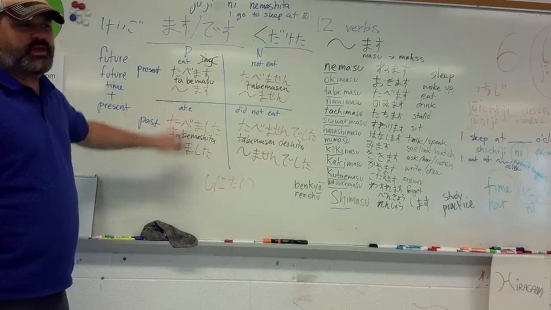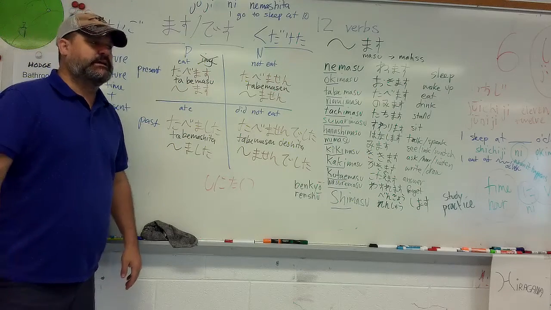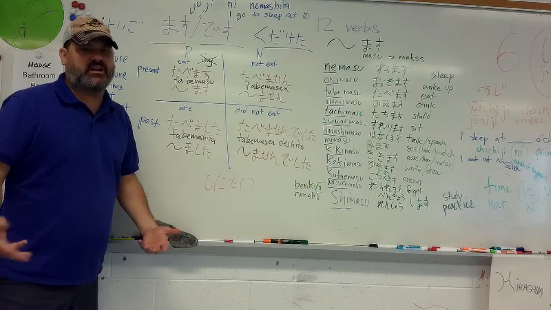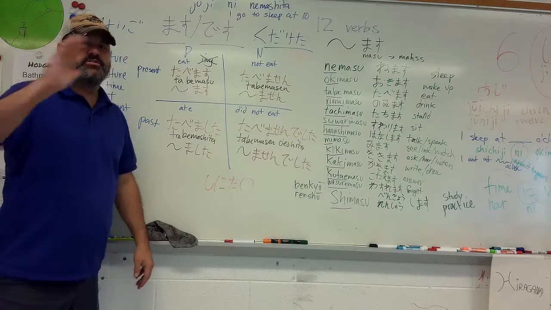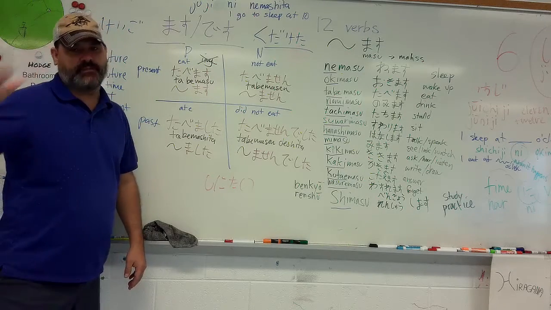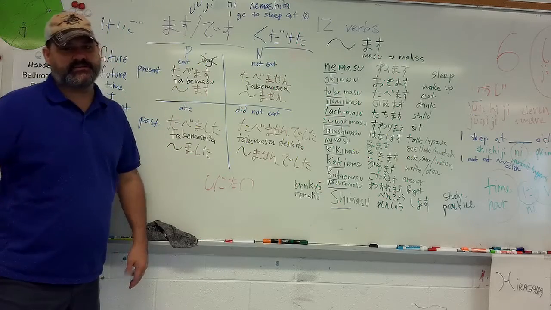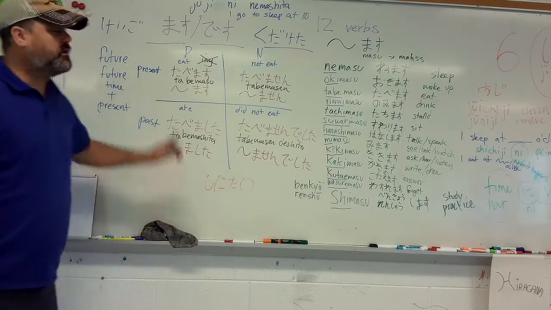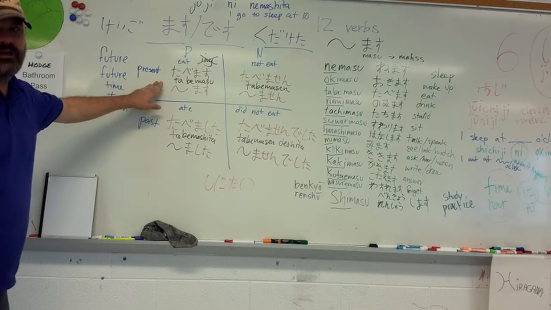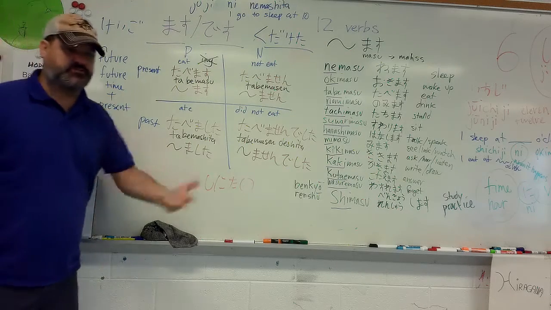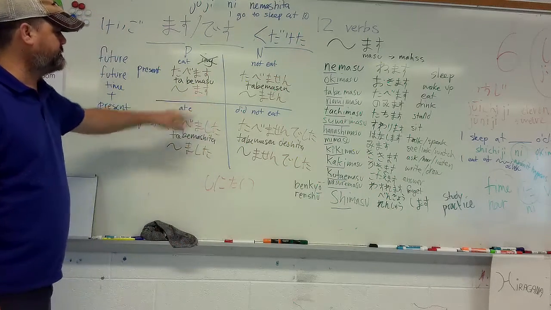So we're not talking about that. We're talking about something more like, at 10 o'clock is when I usually go to sleep. 10時に寝ます, or 大抵10時に寝ます, I usually sleep at 10. So we're talking about a habitual action, not something that's actually happening now when we mean present.